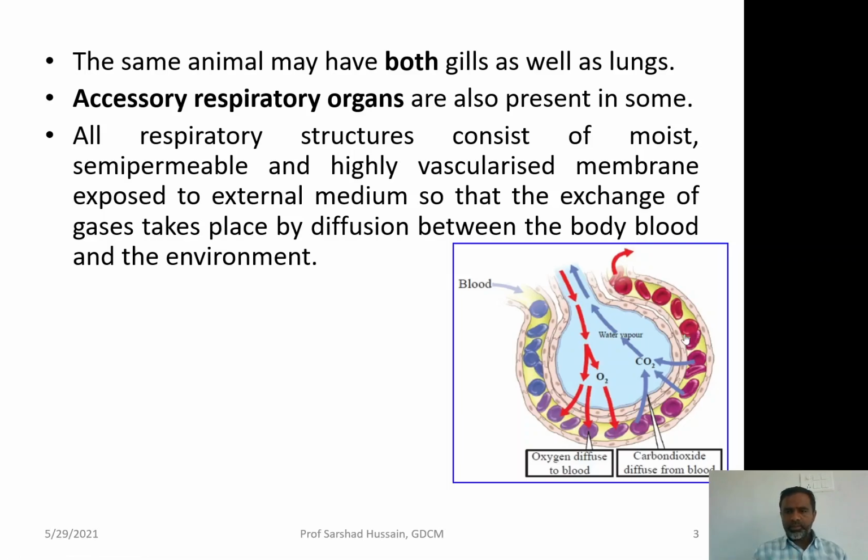You can see over there, for example, this is an alveolus of a lung. The air after breathing in has reached this position. The wall of this alveolus is richly vascularized. You can see the whole wall of the alveolus has a blood supply on its outer side, and this membrane must be moist, it must not be dry.